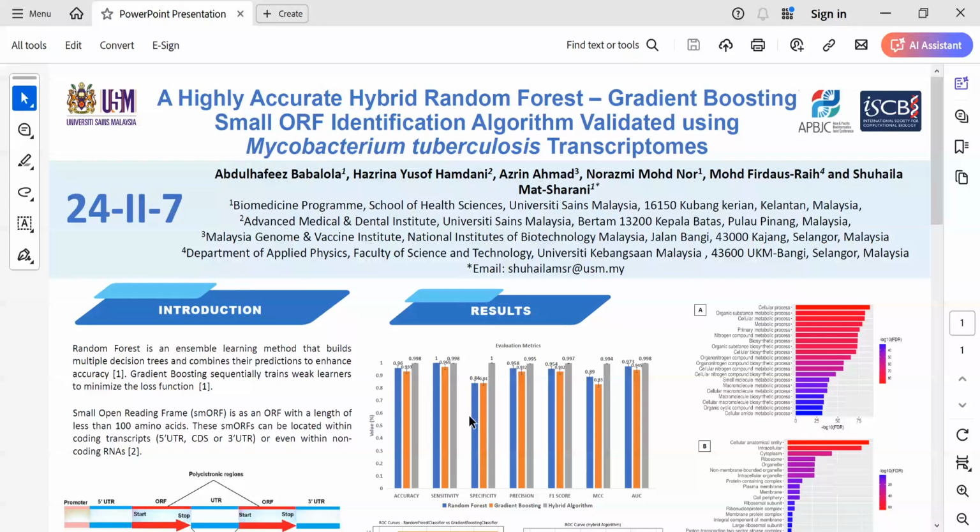I'm excited to present my research titled A Highly Accurate Hybrid Random Forest Gradient Boosting Small Open Reading Frame Identification Algorithm, validated using Mycobacterium tuberculosis transcriptomes.